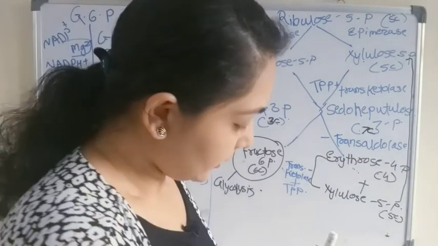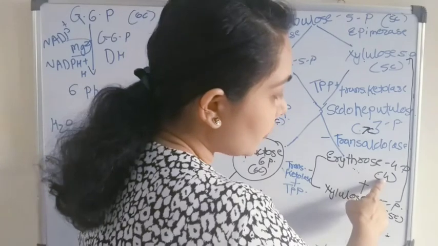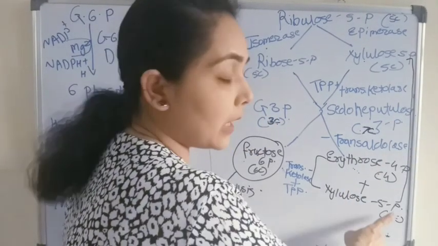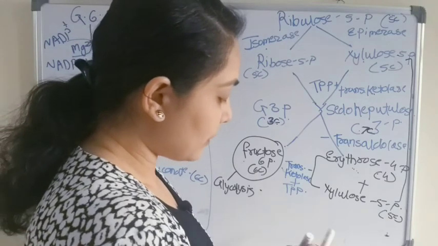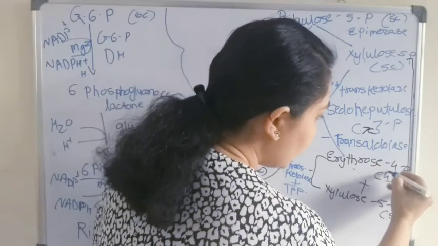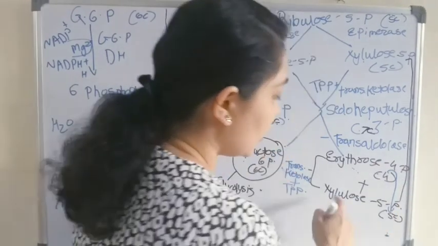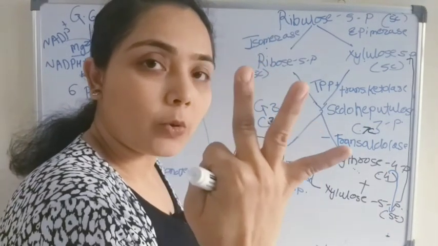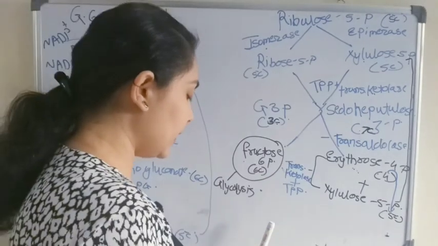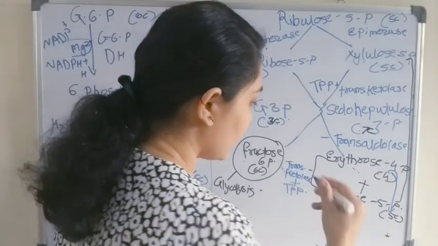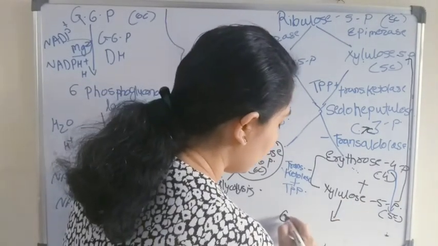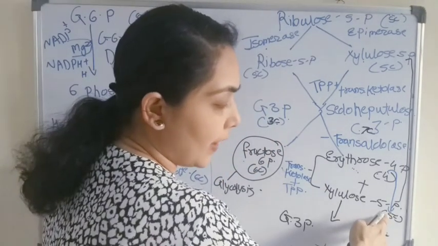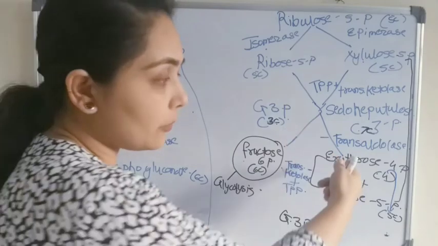Now listen, erythrose 4-phosphate is a 4 carbon compound, xylulose is 5 carbon. So from the 4 carbon compound, two carbons will shift to xylulose 5-phosphate. So from 4, the removal leaves a 3 carbon compound, that is glyceraldehyde 3-phosphate, and the 5 carbon compound gains carbon from erythrose.